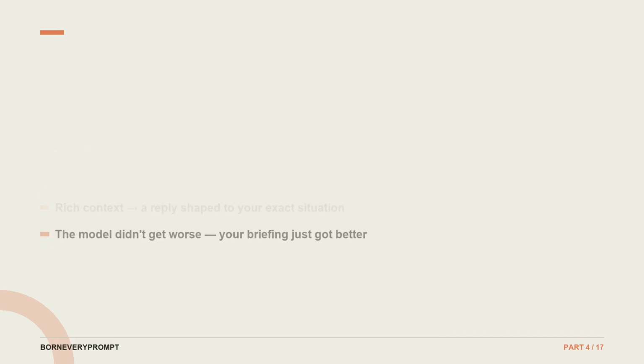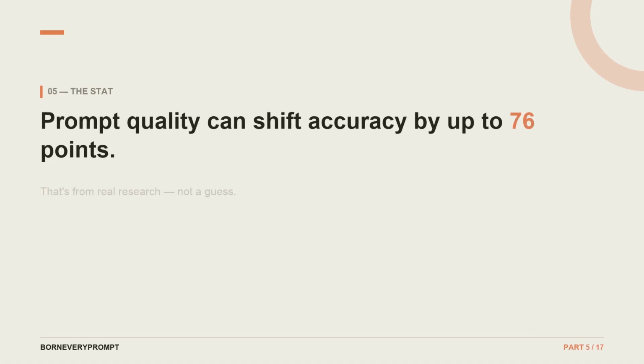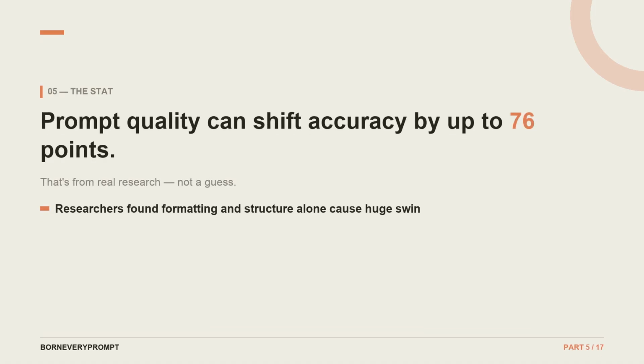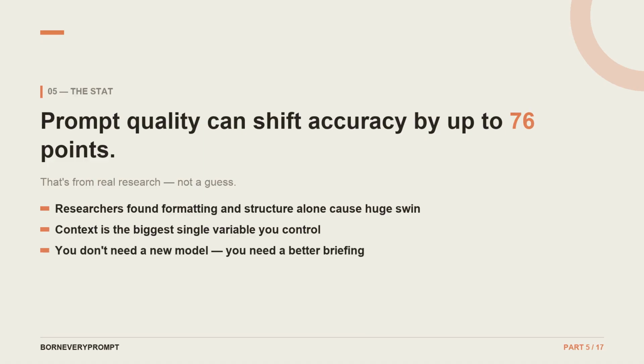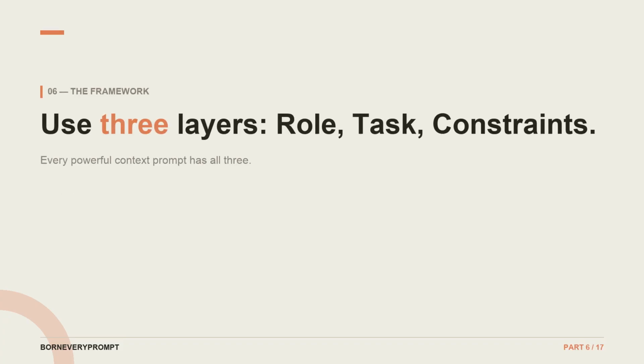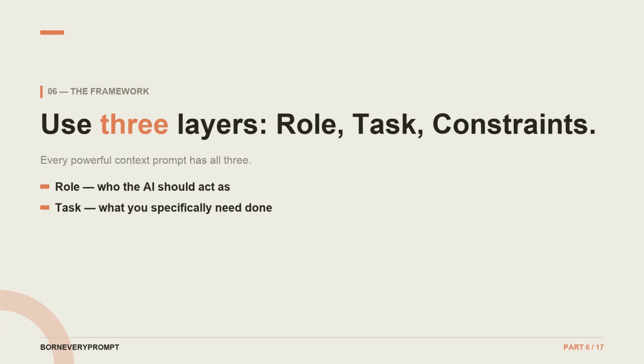Research shows that variations in prompt structure alone create accuracy differences of up to 76 points. Context isn't a nice-to-have, it's the main lever you control. A simple 3-layer framework covers almost every situation. Tell the AI who to be, what to do, and what limits to stay within. That's it.